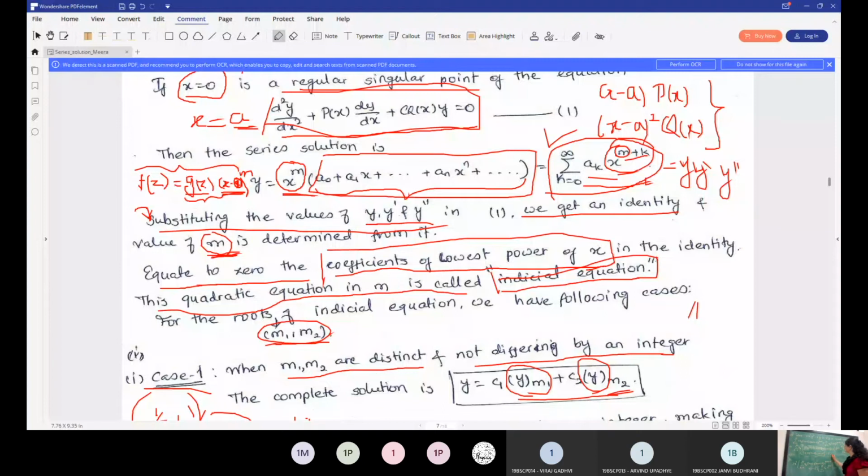So if you simplify this quadratic equation, what will it be? It will be 2m square minus 2m minus m plus 1 is equal to 0. That means it is 2m square minus 3m plus 1 is equal to 0. This is called the initial equation, which I talked about in the theory part. From this identity you will get the initial equation, and if you solve this quadratic equation, which is called an initial equation, you will get the corresponding two roots. What are the roots of this equation? Please let me know.